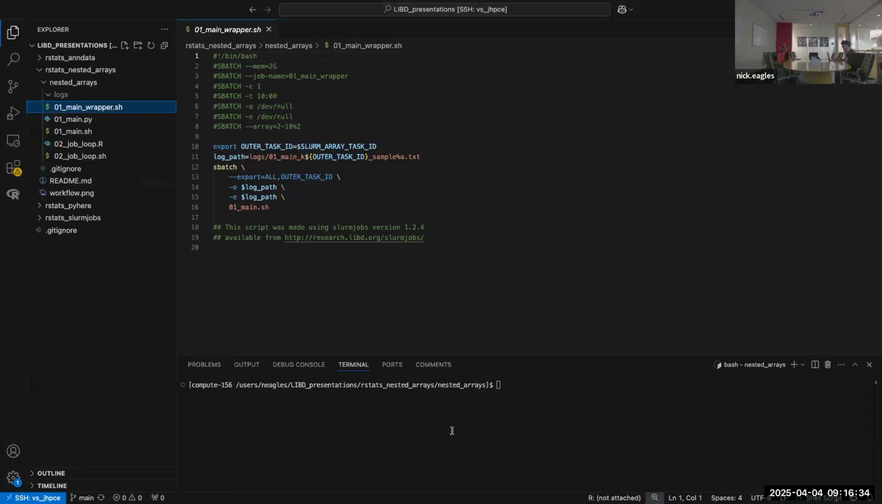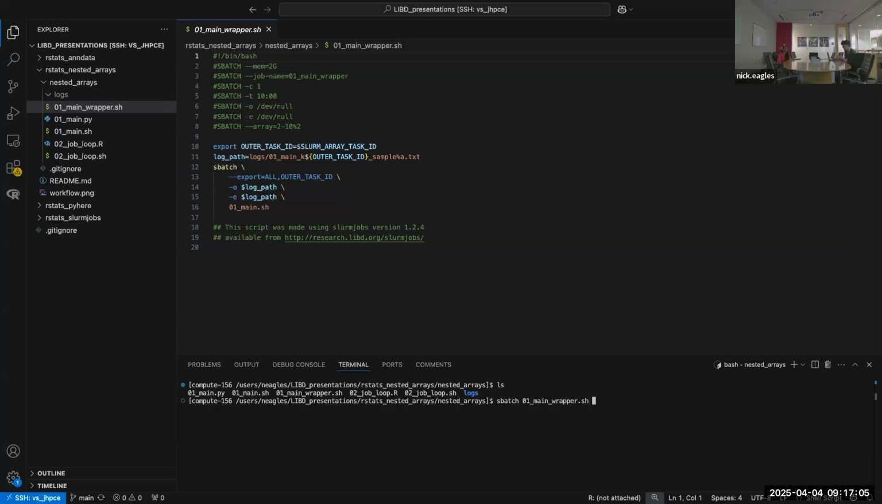I have this repository cloned locally. I've changed directory into the directory with these scripts. And so to invoke this, you invoke this wrapper outer loop script. Actually, let me make sure I'm in it. It wasn't autocompleting for some reason. So you just submit that with sbatch.